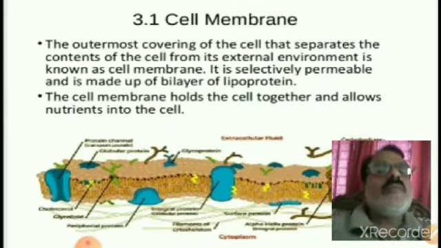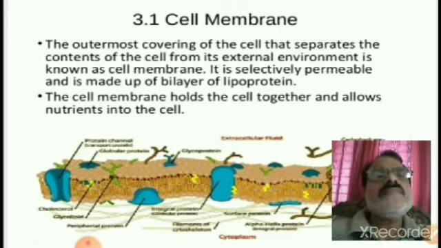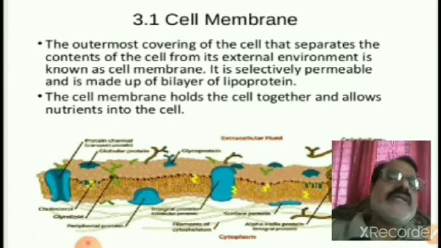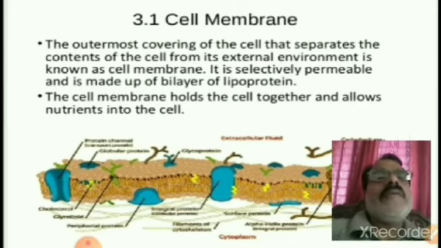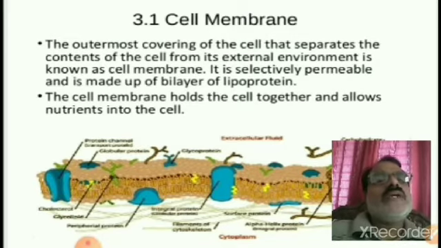First of all, about the cell membrane. The outermost covering of the cell that separates the contents of the cell from its external environment is known as the cell membrane. It is selectively permeable and is made up of a bilayer of lipoprotein. The cell membrane holds the cell together and allows nutrients into the cell.